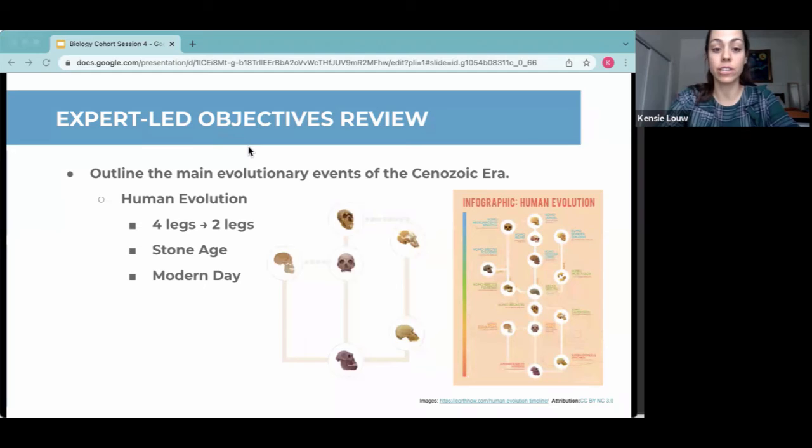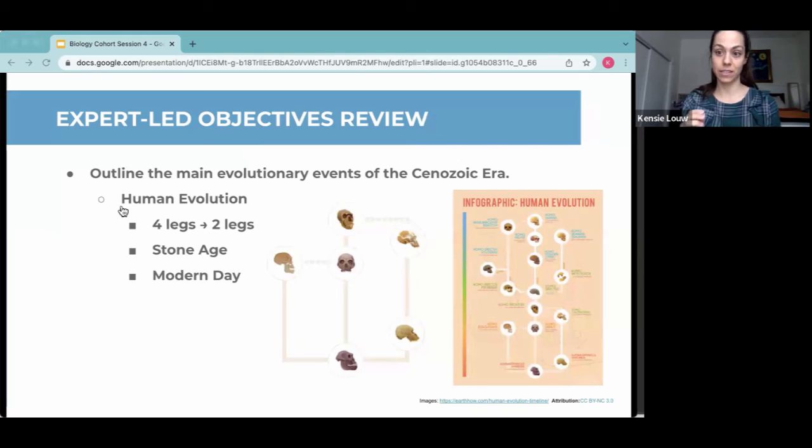The loss of forests meant there were fewer food sources for chimpanzees and more competition for the food that was still in the trees. So these species started to evolve to live in grasslands. One advantageous trait that started to be naturally selected for was the ability to stand up with your head above the grasses to be able to see predators.